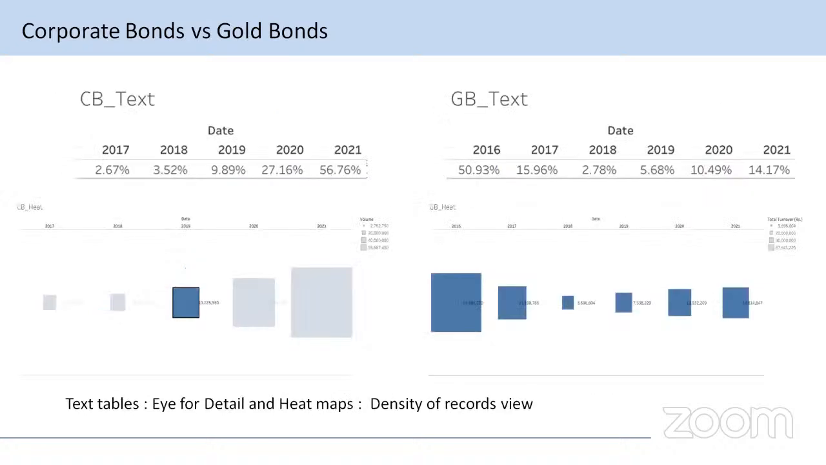With the help of a text table, you can see that a larger rectangle shows more share, and a smaller rectangle shows less share. You can see that in corporate bond, 2021 has a larger rectangle, which shows more share. And in gold bond, you can see that 2016 has a large rectangle, and in 2020 there is a slight increase. Move to the next slide.